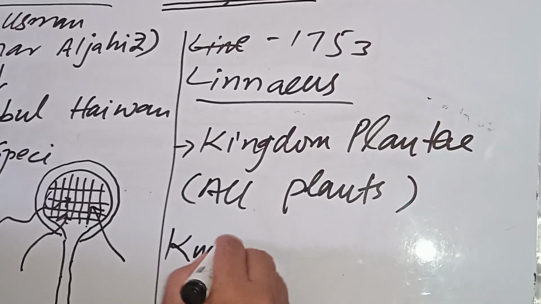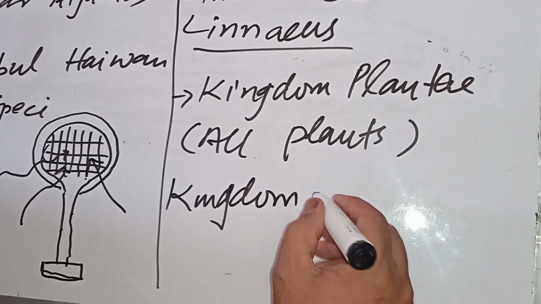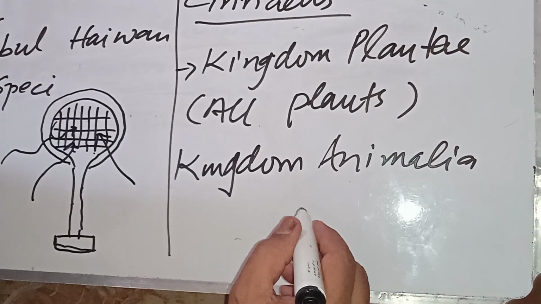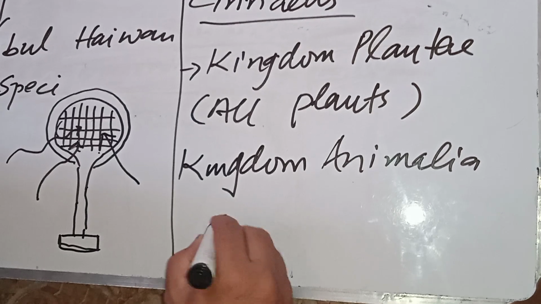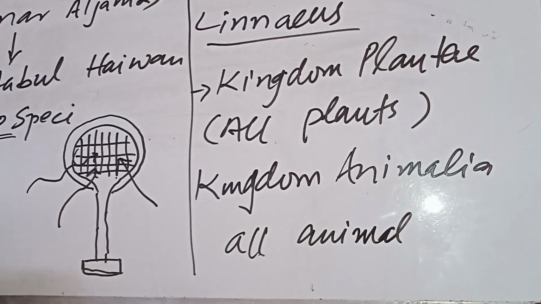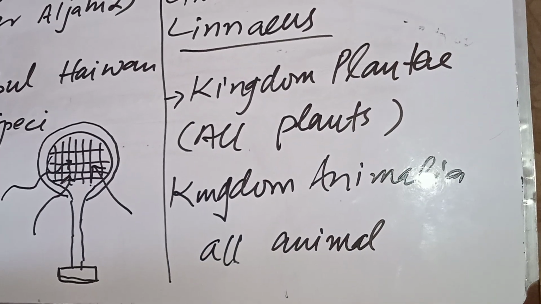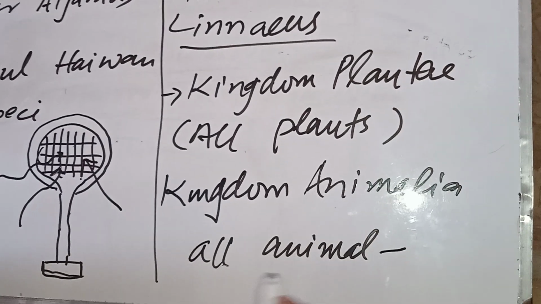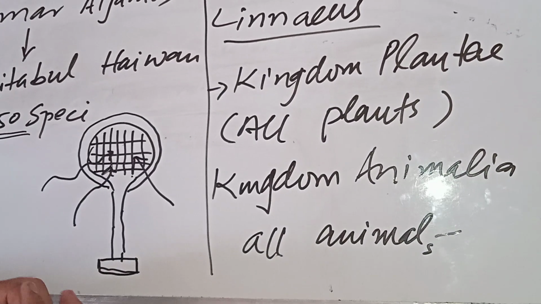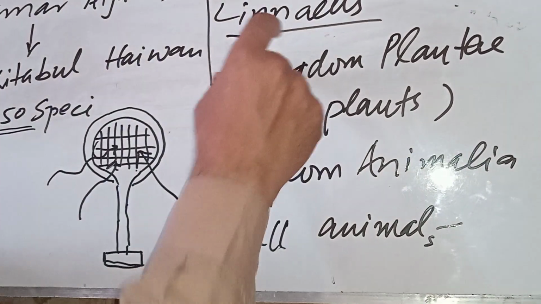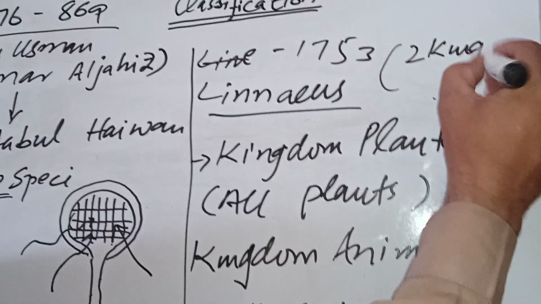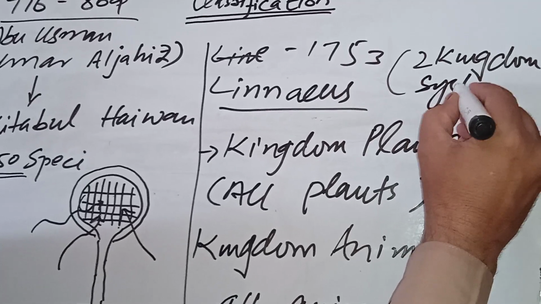and Kingdom Animalia, in which all the animals, unicellular as well as multicellular organisms, all animals, that is, both microscopic animals which can be seen only through a microscope, and the multicellular organisms. So this is also called the two kingdom system. Clear?